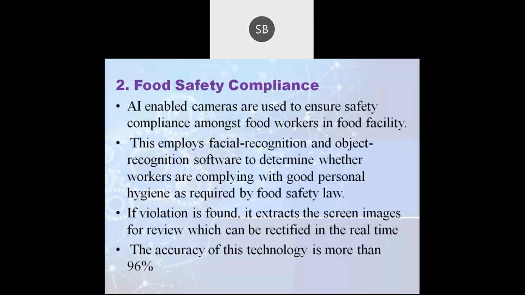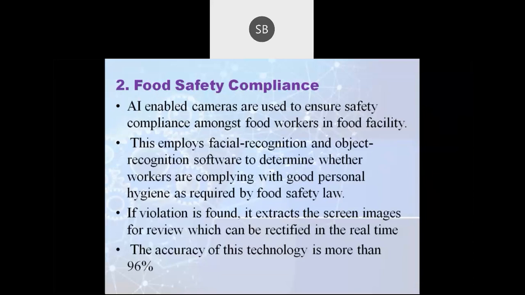Using these two softwares, we can determine whether the worker has good personal hygiene, as well as whether food safety laws have been followed. Here, this software is used to evaluate whether the person working in a particular area has good personal hygiene, as well as whether the product being manufactured is following food safety law or not.